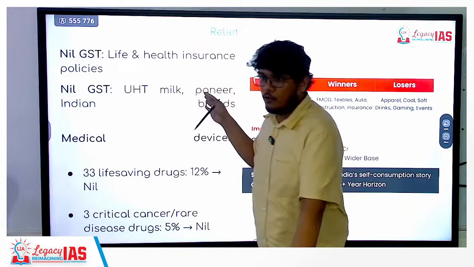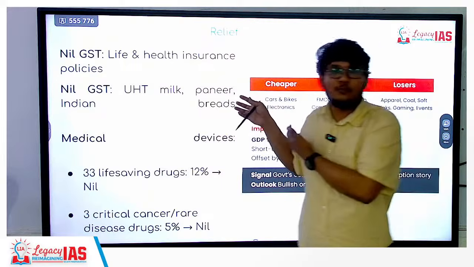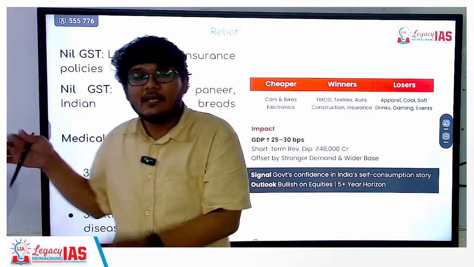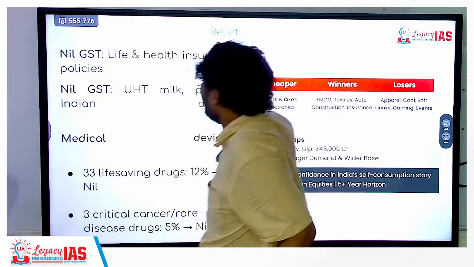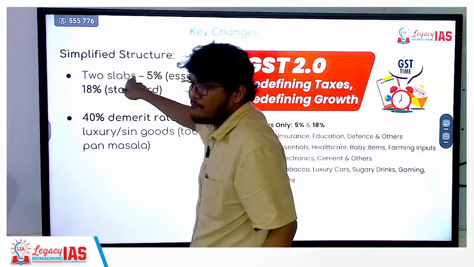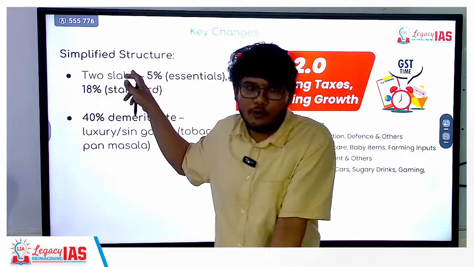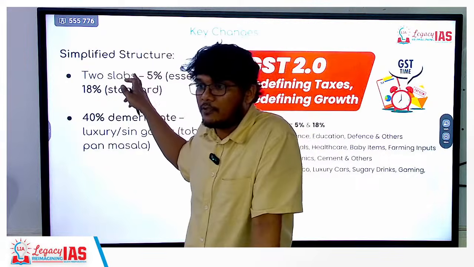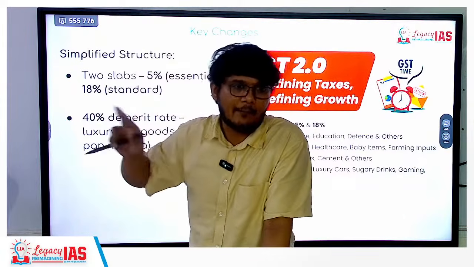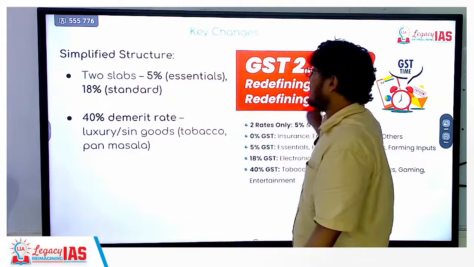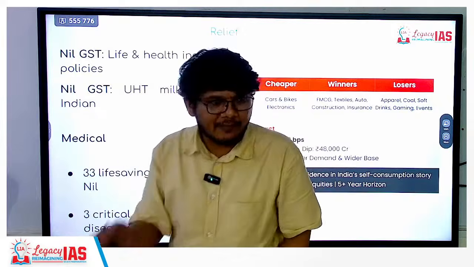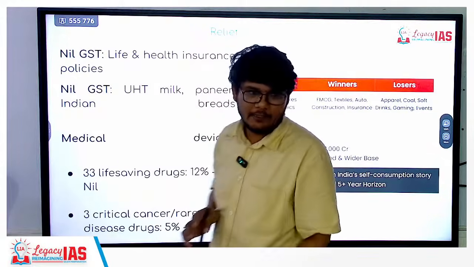The things that, especially the vegetarians will use paneer for protein, all these basic essential things. Now we are saying the essential things are at 5%. They were essential 8 years ago also, but they were taxed at 12 and 18%. This should have already happened, right? So probably a course correction, but nevertheless, it is a relief.